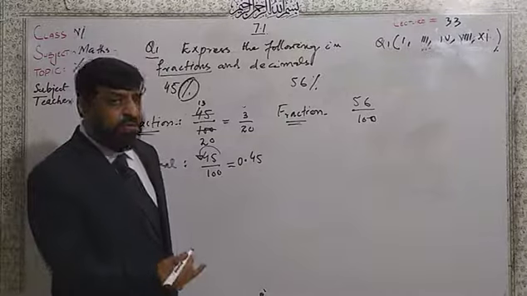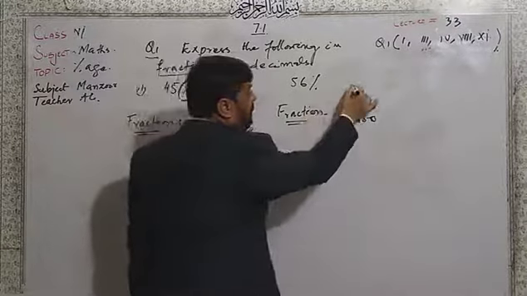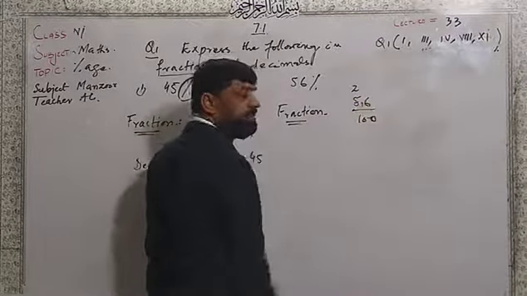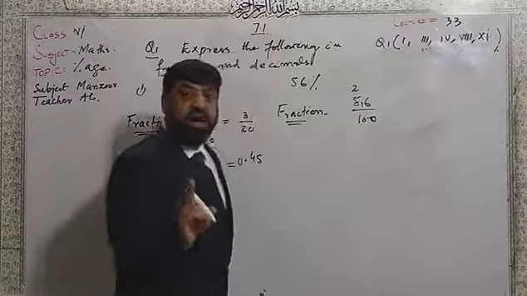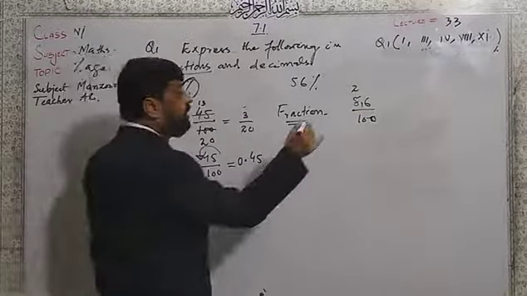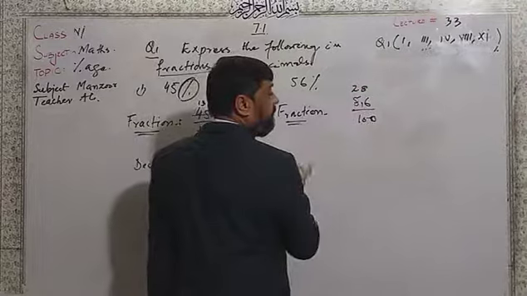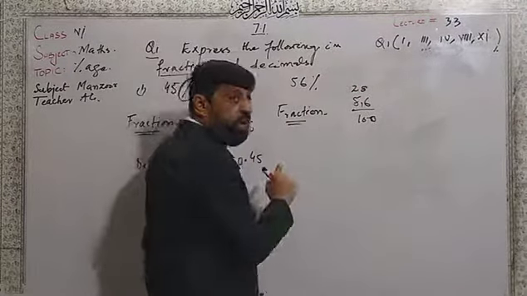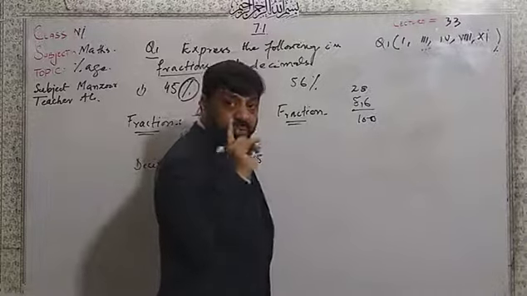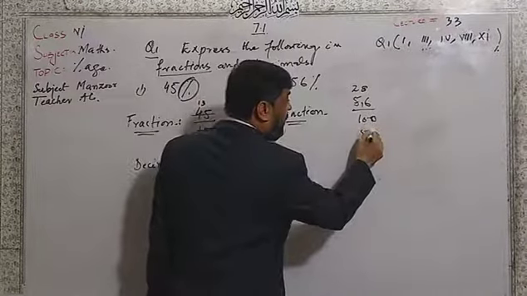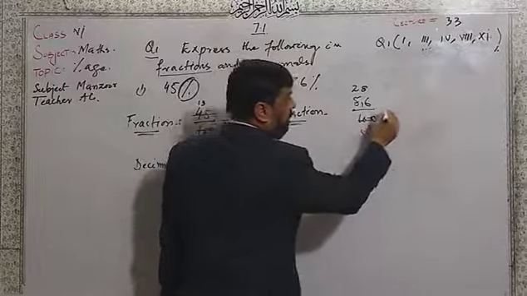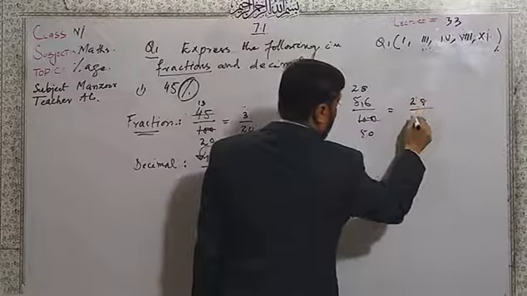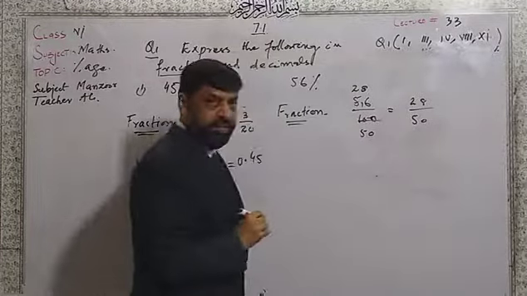We can read the table of 2 on 56, 2 times, 1 comes here, 16. On 16, the table of 2, you can read at a time. Here table 2, you can read on 100: 2 times 5, take 5 here and 0 comes here. We got 28 over 50.